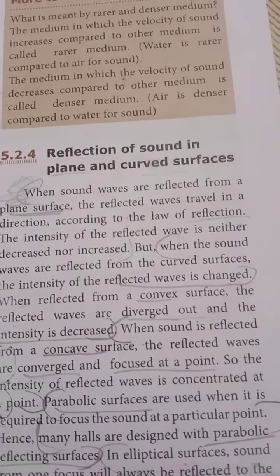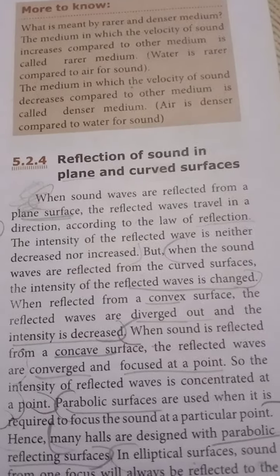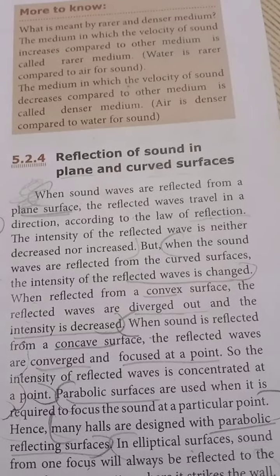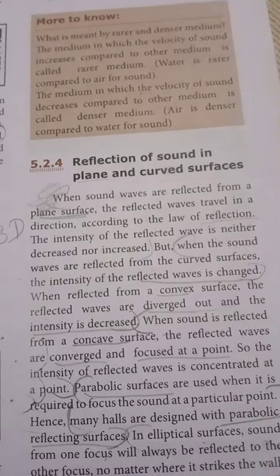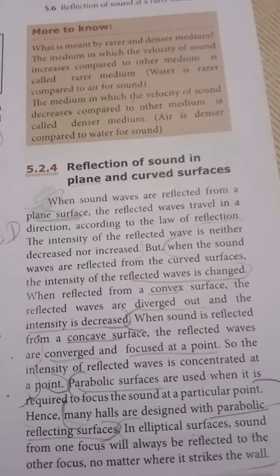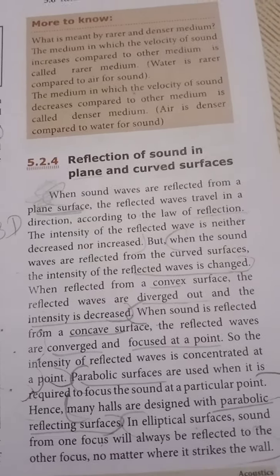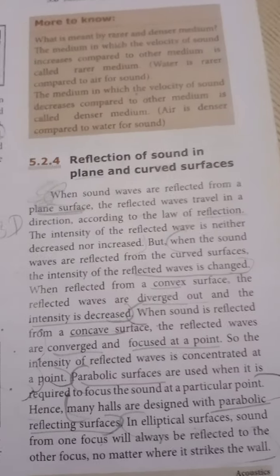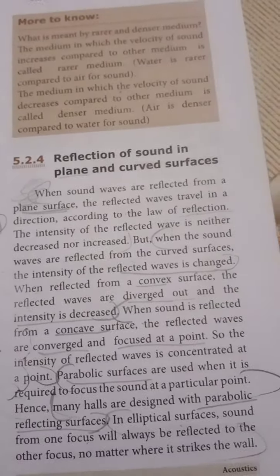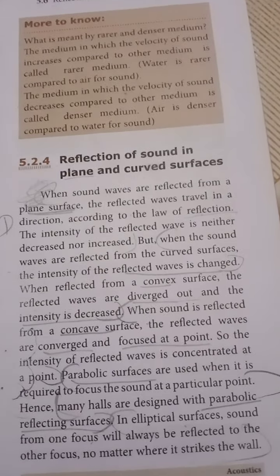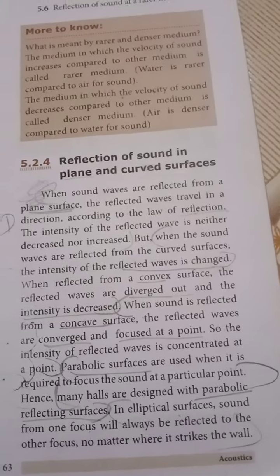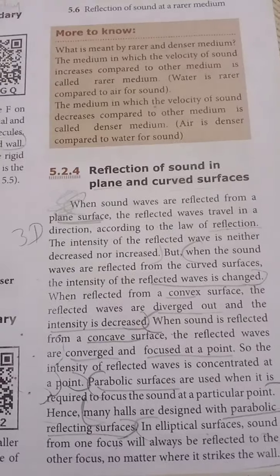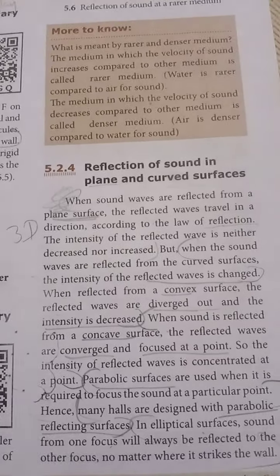இப்போ curved surfaceல when the sound waves are reflected from the curved surface, the density of the reflected wave is changed. So அதனுடைய density of the reflected wave is changed when reflected from the convex surface. அது convex surface இருந்தா the reflected waves are diverged out and the intensity decreases. அந்த rays எல்லாமே diverged. ஓகேவா?